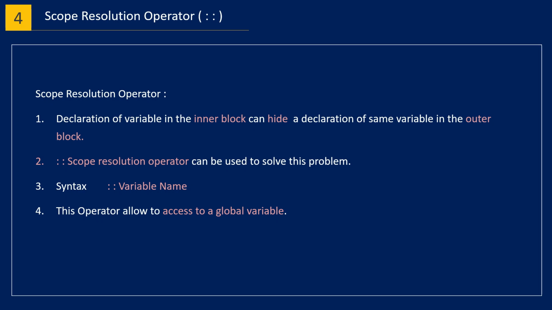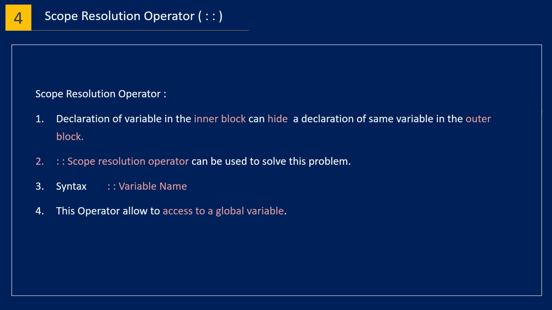Let's revise the scope resolution operator. We have seen that if we declare the same variable as a global and as a local, then the local variable hides the identity of the global variable, or whenever we try to access the global variable, it shows the local variable value. To solve that problem, we use the scope resolution operator.